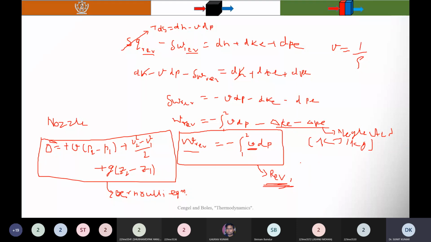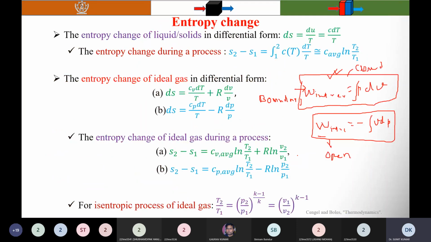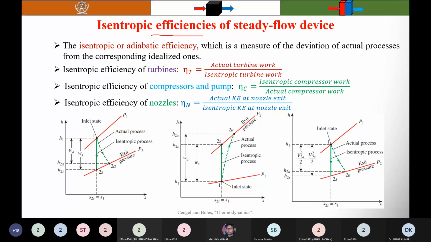Okay, so to measure these deviations, we are using an efficiency that is called the isentropic efficiency or adiabatic efficiency. The isentropic or adiabatic efficiency is the measure of the deviation of the actual process from the corresponding idealized one, for example, the isentropic process.